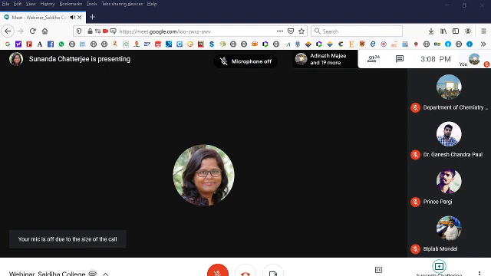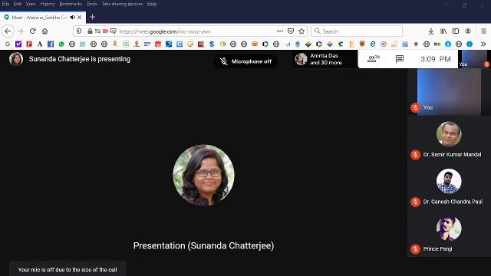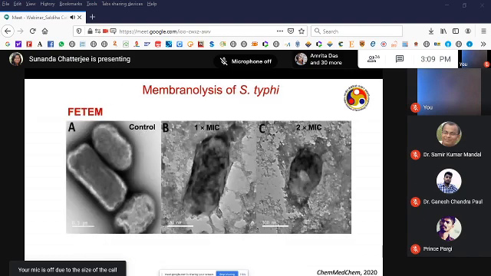Now, to further support our line of thought, we did FESEM to look at the membrane, to look at the membranolysis of the Salmonella typhi cells. So these are control cells, and this is what happens to the cells upon incubating them with the peptide VV14. Okay, so we see that there is complete rupture of the cells, and they lose their morphology completely. And similarly with FETEM, we see similar results.